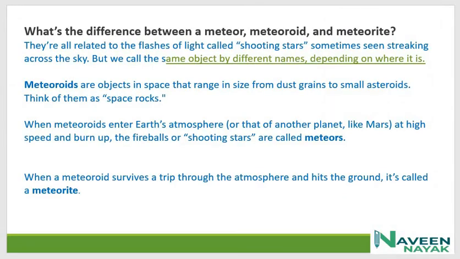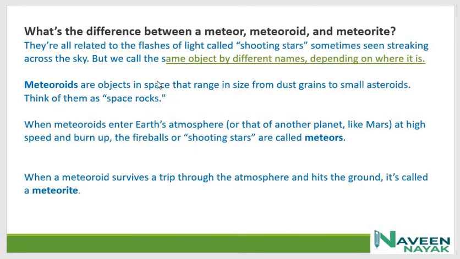What is the difference between a meteoroid, a meteor and a meteorite? There are a lot of differences between these, and it is very important to know the difference between these three words. They look similar, but they are different in their definitions, and they are all related to flashes of light called shooting stars, sometimes seen streaking across the sky, but we call the same objects by different names depending on where they are. And let's see the definition of this.